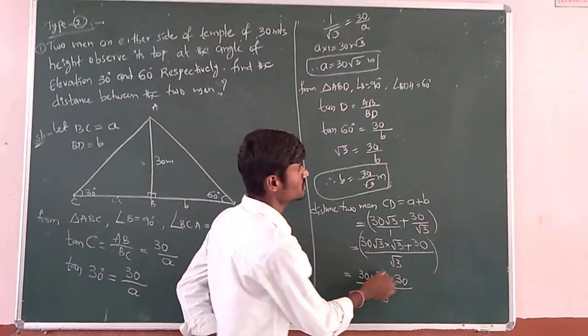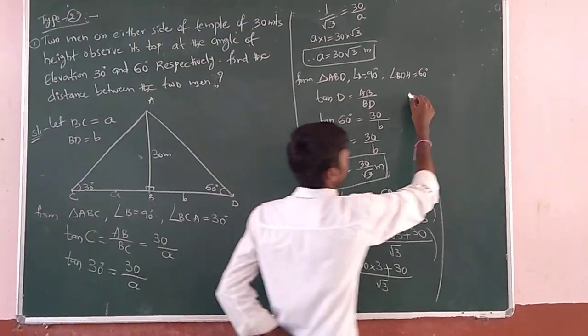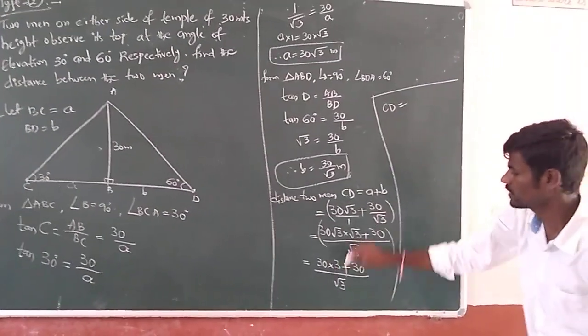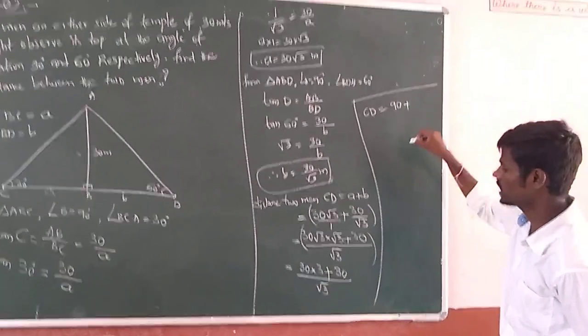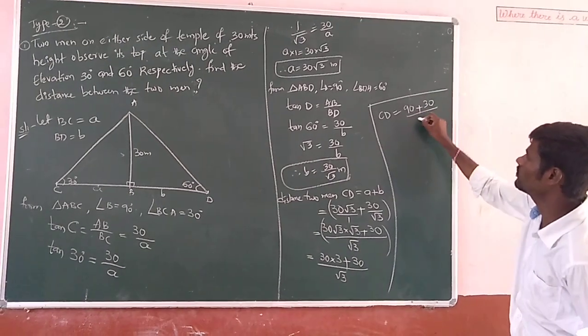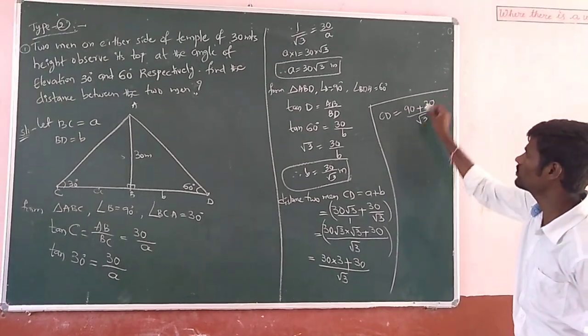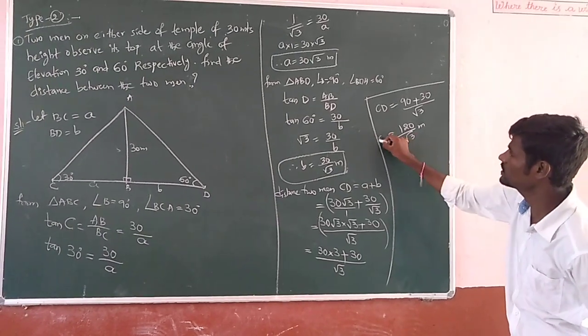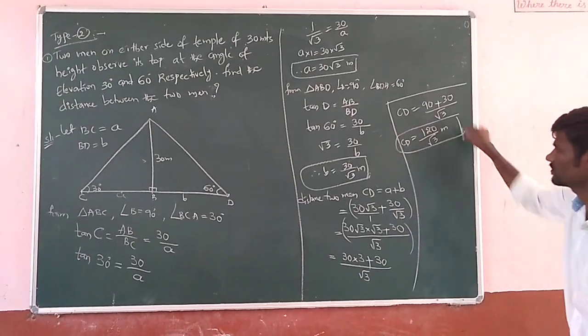30 into 3, how much? I am writing here 30 into 3. So CD, the distance between two persons, is 30 into 3, 90, plus 30 divided by root 3. So 90 plus 30 is 120 by root 3 meters. It is the distance between the two persons.